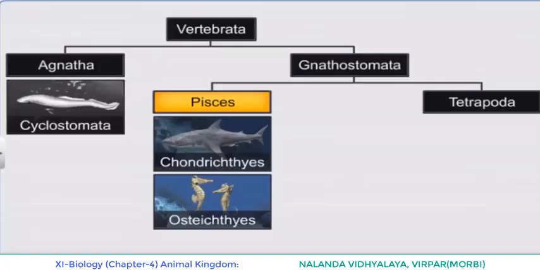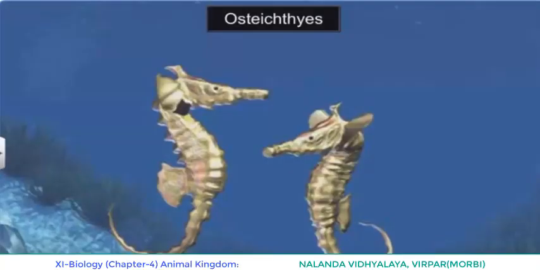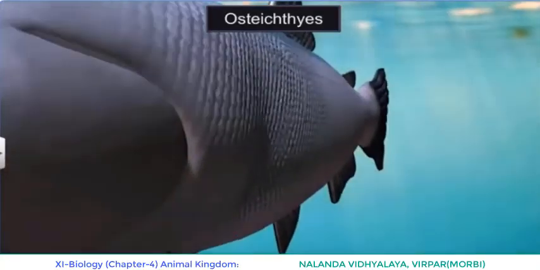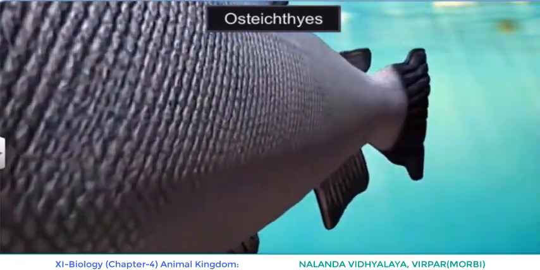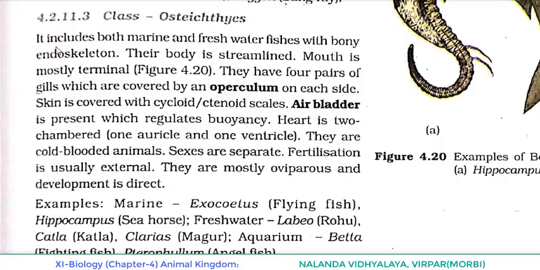Now one more class coming under Pisces, that is class Osteichthyes. It includes both marine and freshwater fishes with bony endoskeleton. Till now we were telling regarding the endoskeleton that is cartilaginous, but now for the first time we are saying that the endoskeleton is bony.